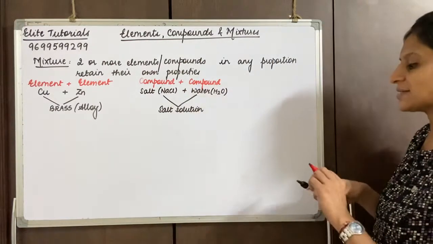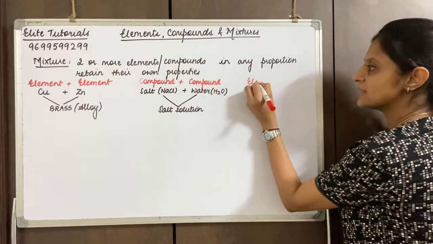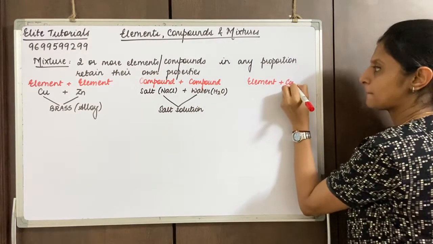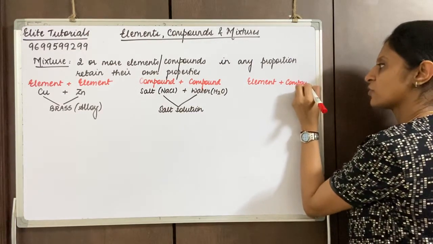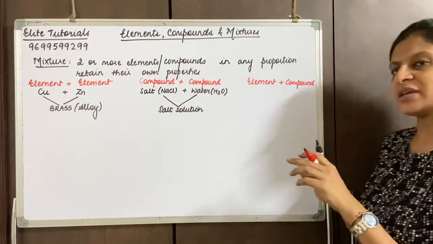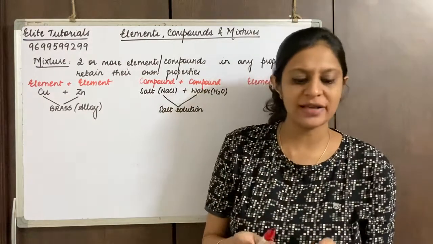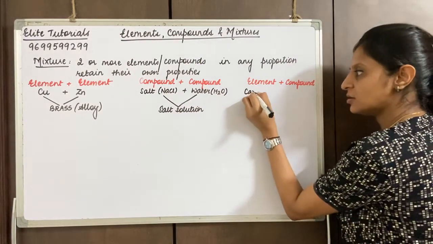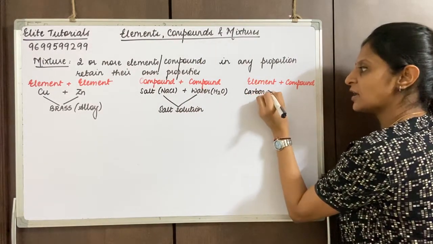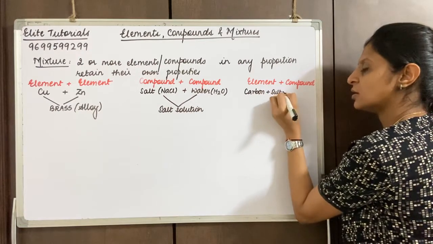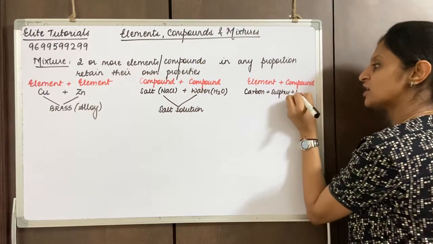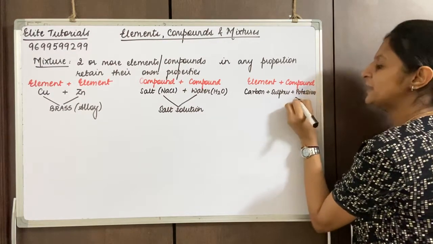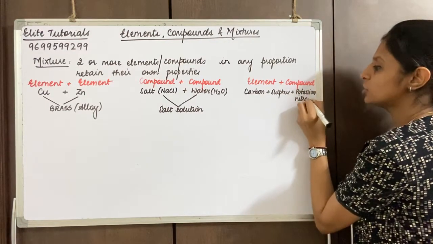Let's see the third example. We are taking the third example, that is element plus compound. What example am I giving you? It is a mixture of carbon, sulfur and potassium nitrate. That is all three of them.